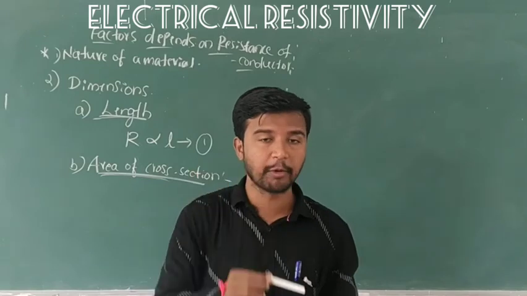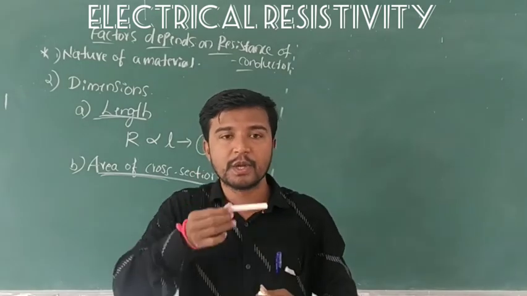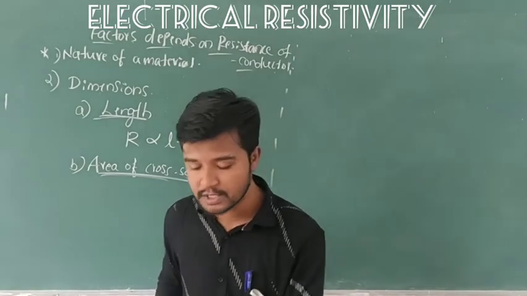Okay, that is directly proportional to the length. So now the second is area of cross section.